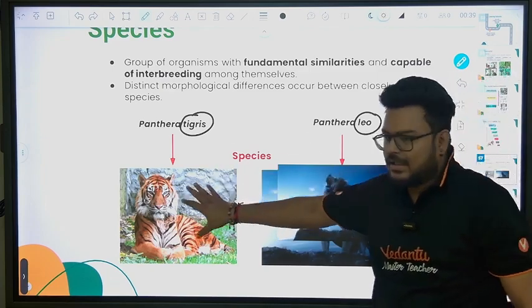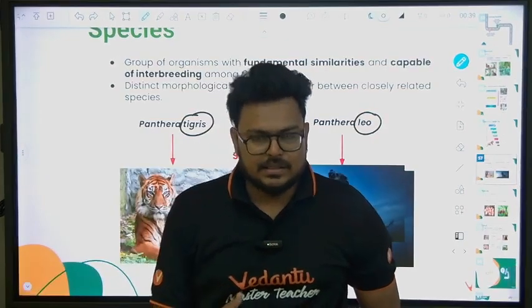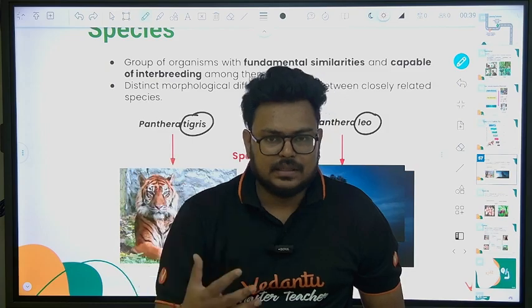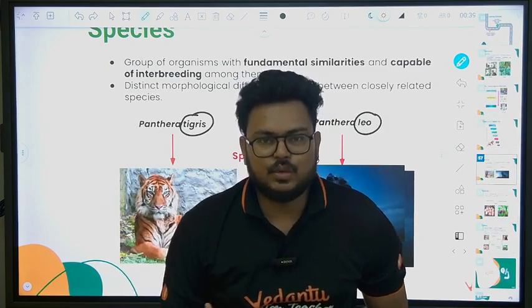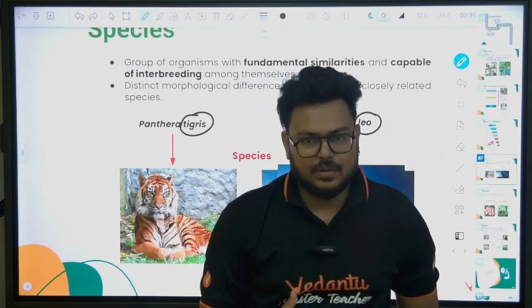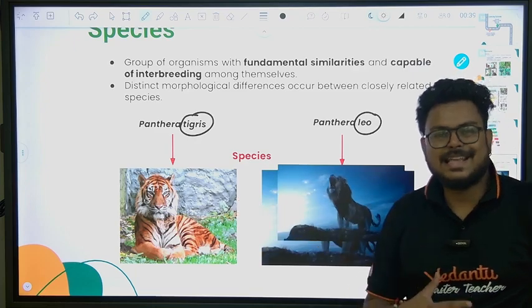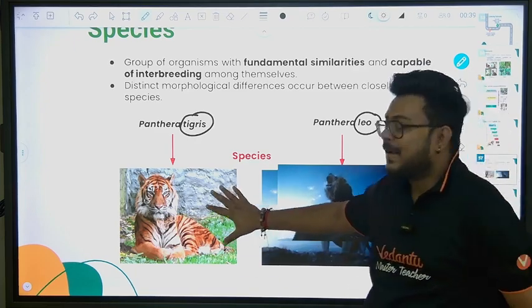If we talk about Panthera tigris, let's say we have the Siberian tiger, the Indian tiger, the Bengal tiger, multiple tigers. So the different types of tigers show what? The same morphological features. Okay, so species are the ones which show the same morphological features. First point. Second point, they can reproduce.